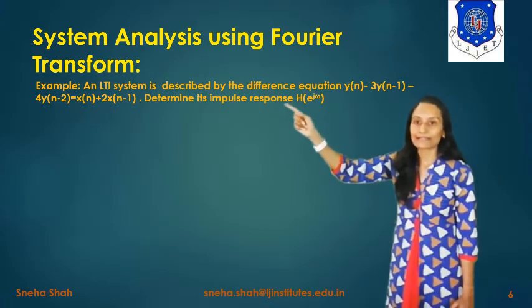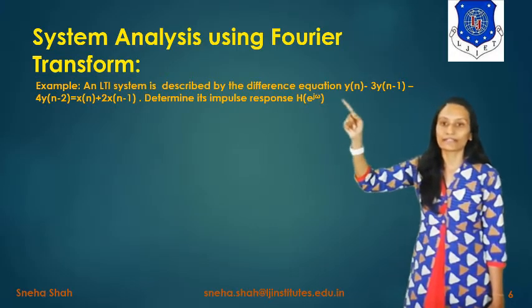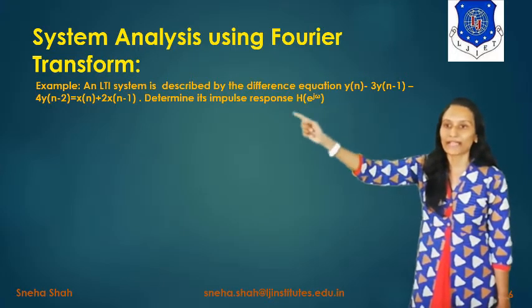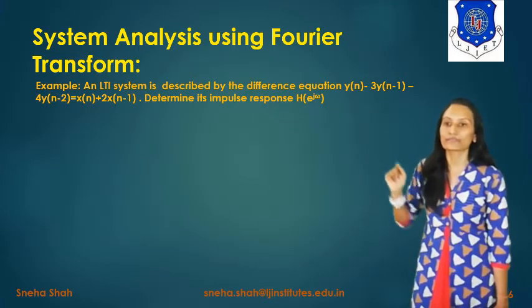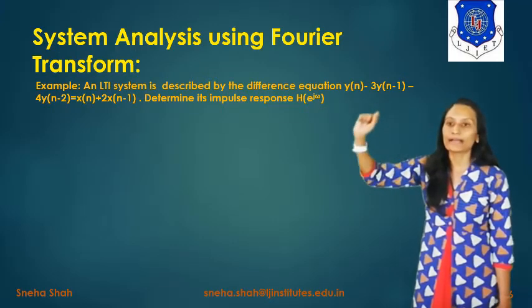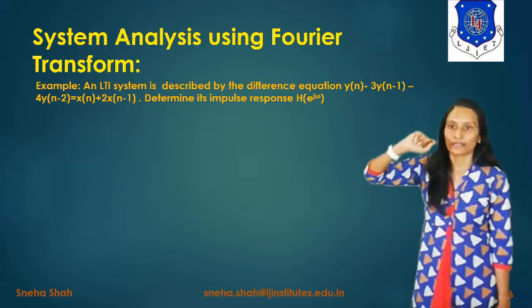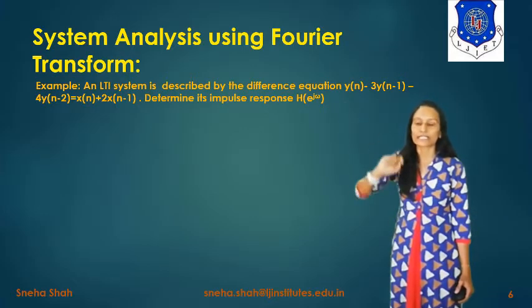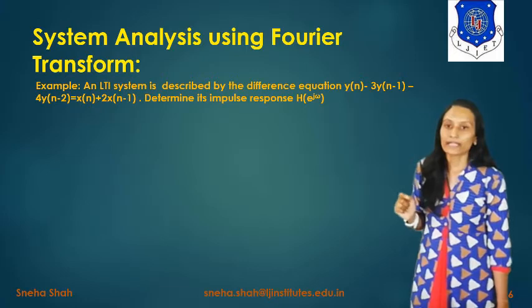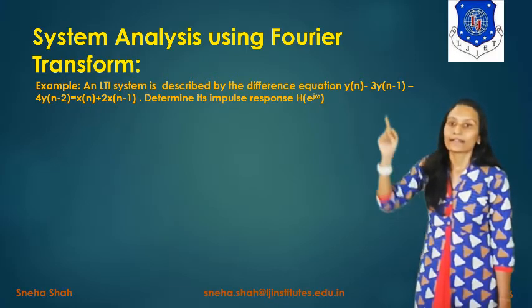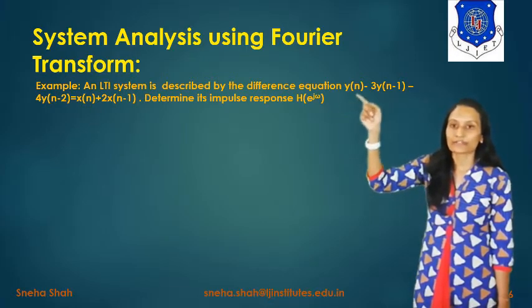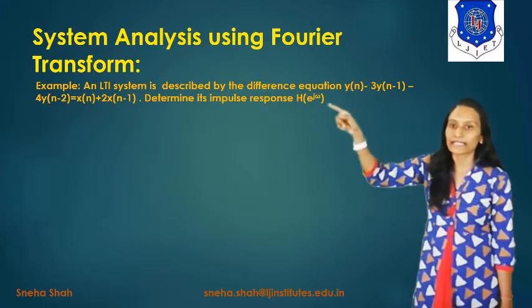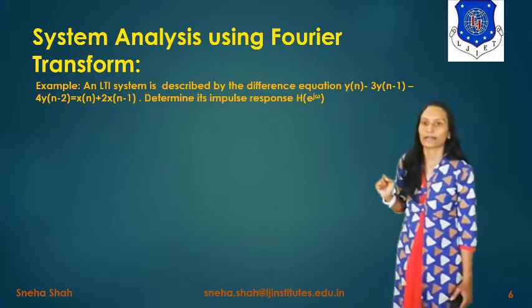An LTI system is described by the difference equation y of n minus 3 y of n minus 1 minus 4 y of n minus 2 is equal to x of n plus 2x of n minus 1. Determine its impulse response H of e raised to j omega. Here we have to represent the impulse response H in the form of Fourier, right? Because it will be represented in the form of e raised to j omega.